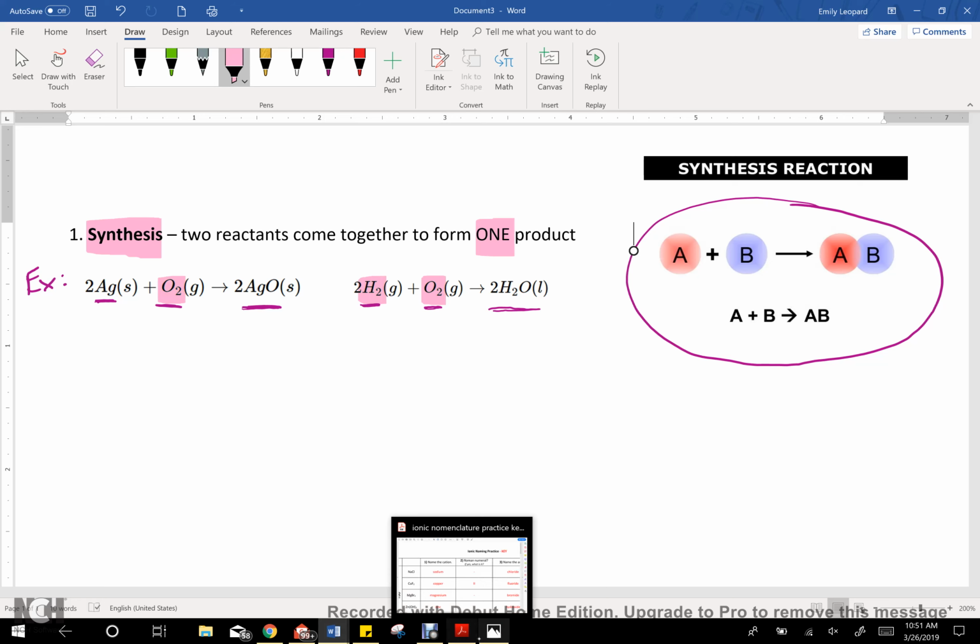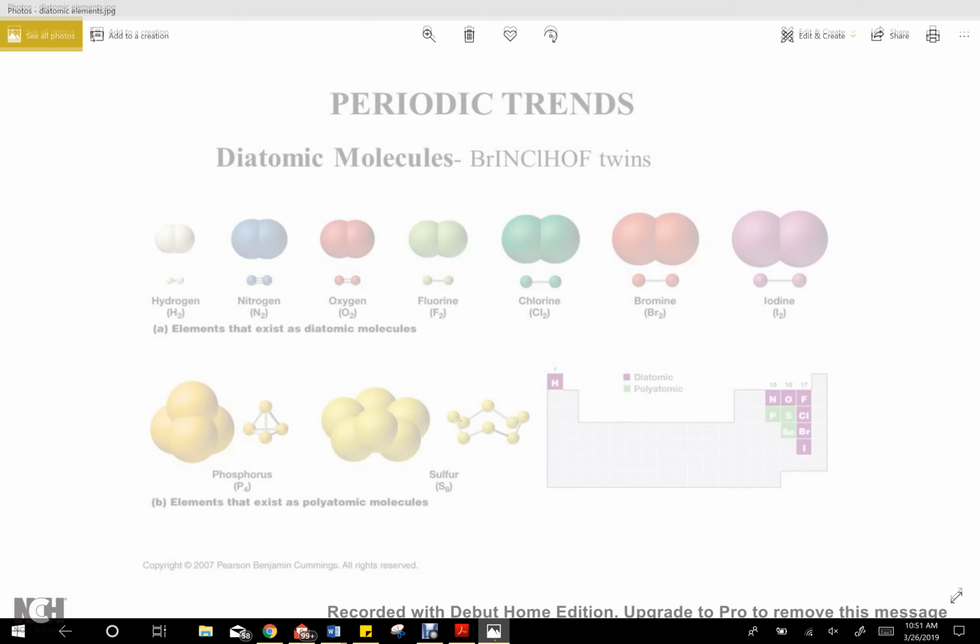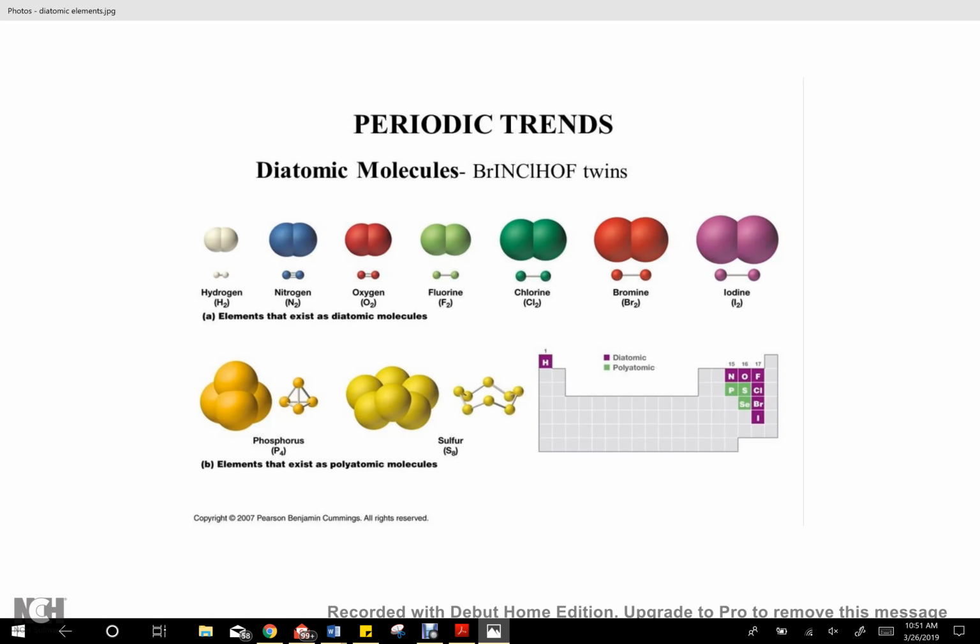Here are our diatomic elements: hydrogen, nitrogen, oxygen, fluorine, chlorine, bromine, and iodine. There are 7 of them, and they form the number 7 on the periodic table, with hydrogen over here. These are elements that always have a buddy with them.